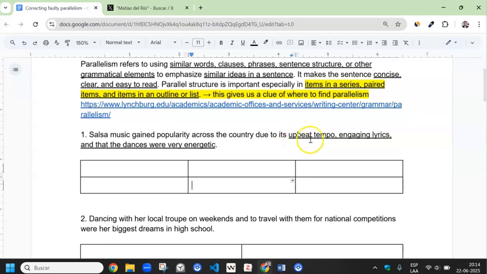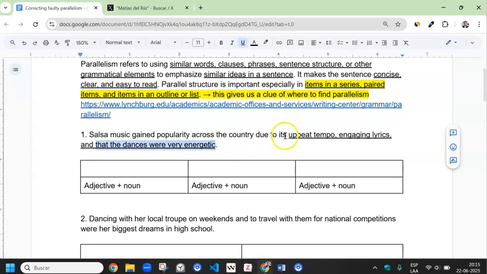So first we have upbeat tempo and engaging lyrics. So both have in common that they have the same pattern, which is adjective plus noun. So we'll just copy this and paste it here to facilitate things. We have an adjective, upbeat, and a noun, which is tempo, and the same here, engaging, and the noun lyrics. Now this part has faulty parallelism, so we need to adjust it. Okay, so let's copy this one here, then engaging lyrics. So we should have an adjective and a noun.